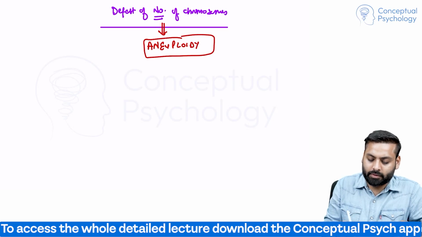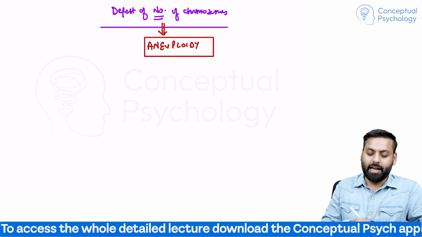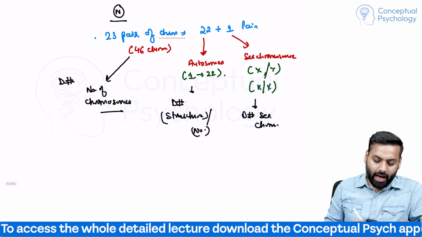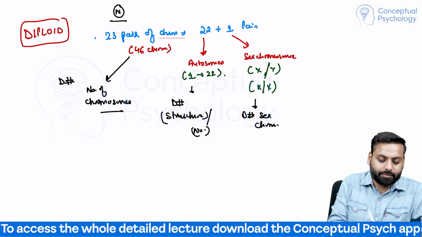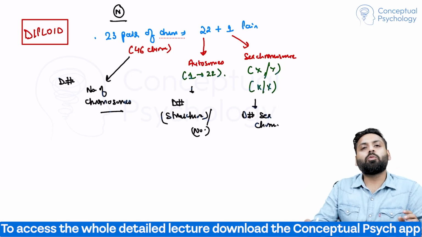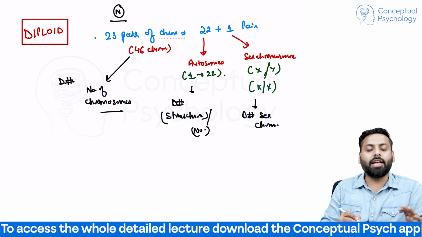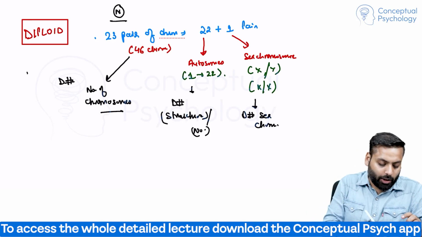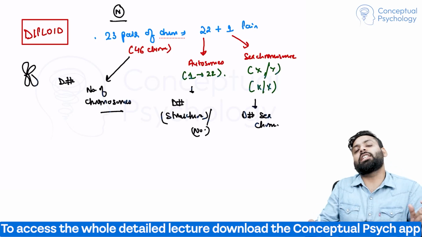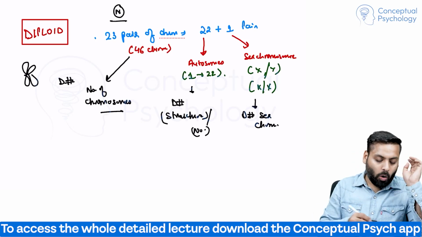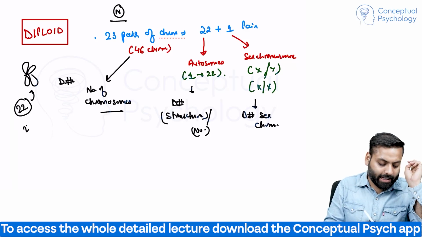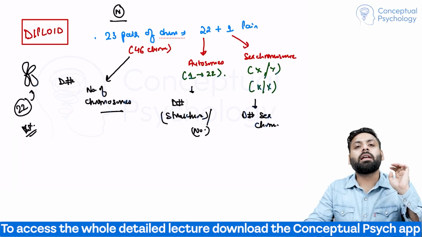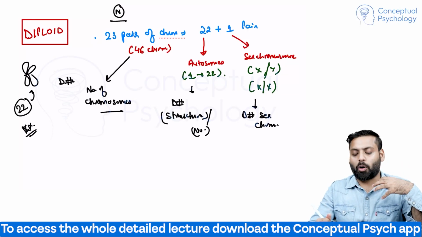Aneuploidy. Remember, we humans are diploid. Diploid means every chromosome is present in a pair. See, I drew the chromosome like this. So this is one pair of chromosome. All 22 chromosomes are present in pairs, and even the sex chromosomes are there. So humans are diploid.